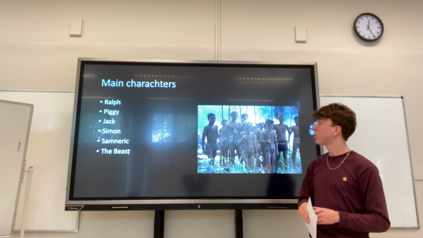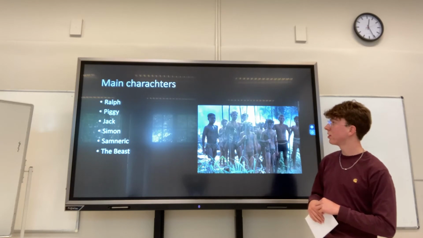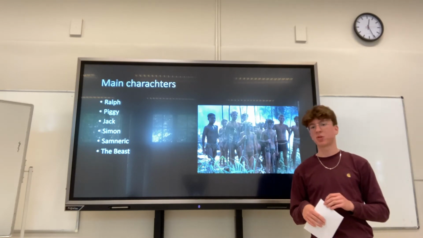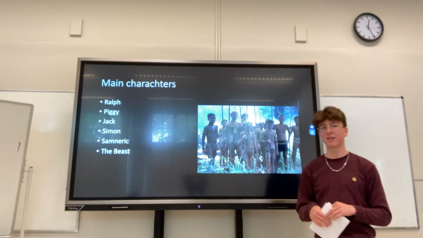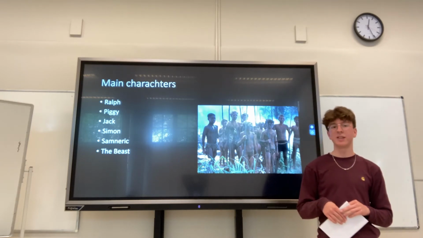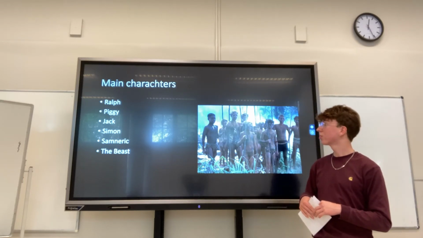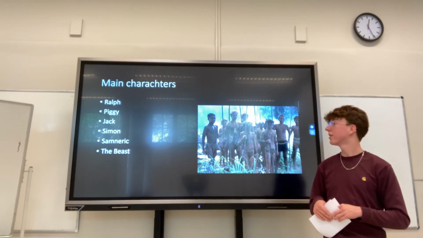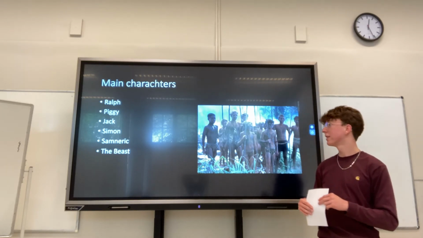Ralph is in the first part of the book the leader of the group, and it's told from his perspective. Ralph is a very optimistic boy and motivated to get everyone home. Piggy is loyal to Ralph and is a very heavy kid with spectacles, which they use as a lighter. He gets picked on by the rest of the boys because of his weight.